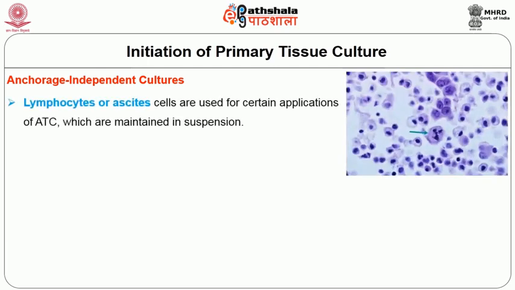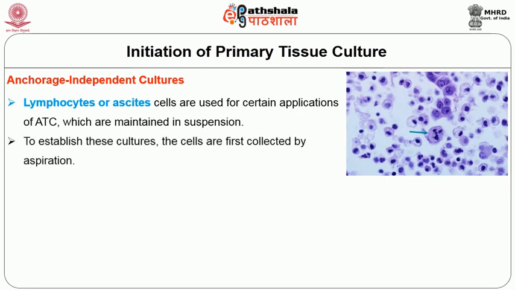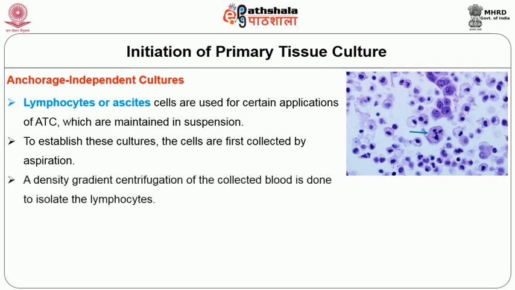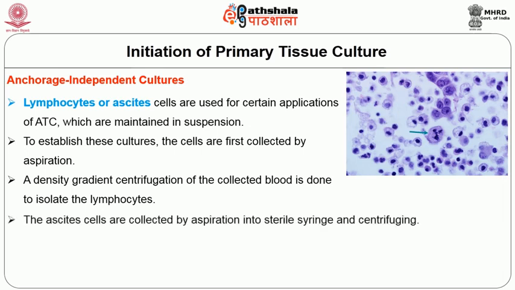Lymphocytes or ascitic cells, which are used for certain applications of ATC, are maintained in suspension as they do not need to attach to a support for growth. To establish these cultures, the cells are first collected by aspiration into a sterile syringe. A density gradient centrifugation of the collected blood is done to isolate the lymphocytes or the ascitic cells, which are collected by aspiration into a sterile syringe or pasteur pipette.